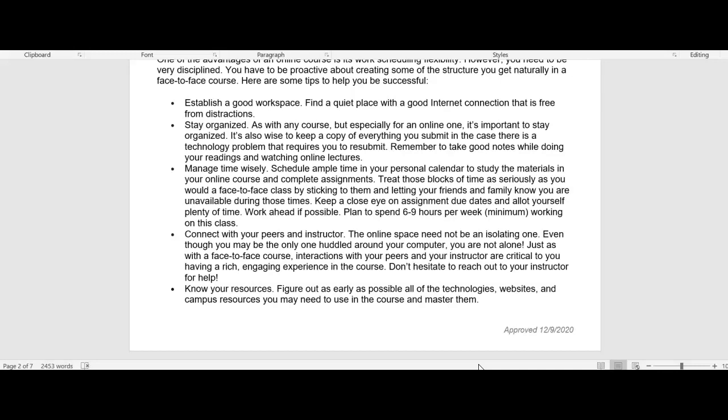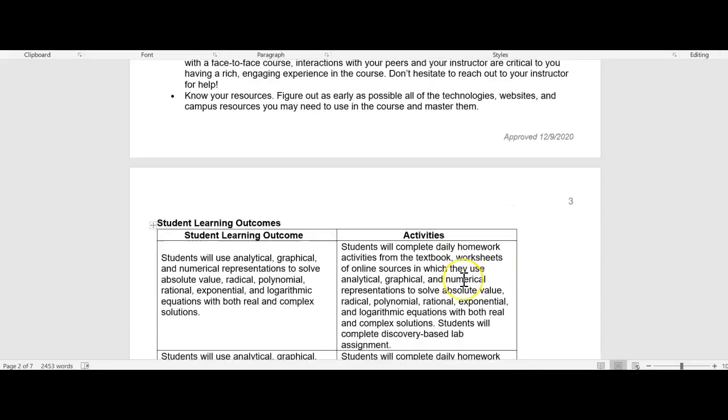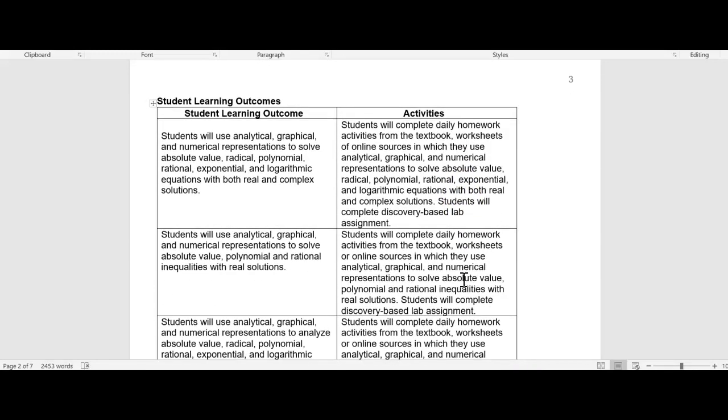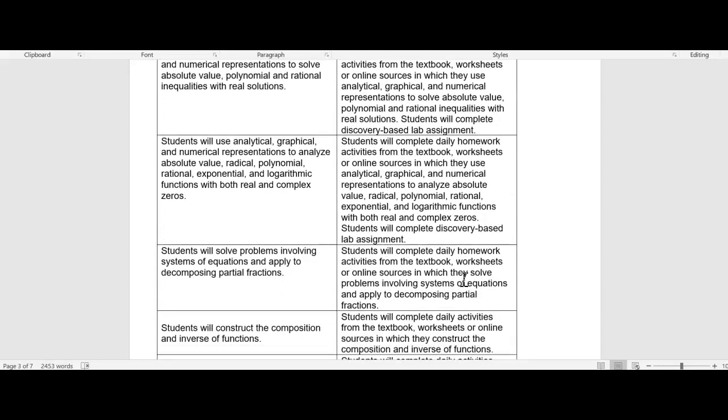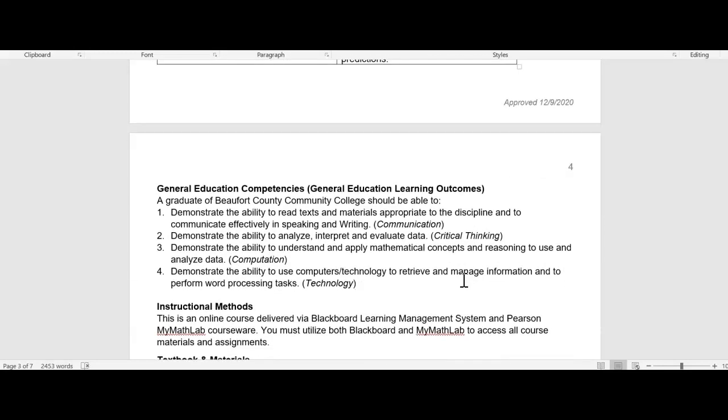You want to make sure that you connect with your classmates and myself. You don't want to feel isolated. I want you to know that I am here, your classmates are here, and you have help, but you have to know where those resources are and be proactive in seeking those out. Here are our student learning outcomes for the course. At the end of the class, this is what you will have mastered.